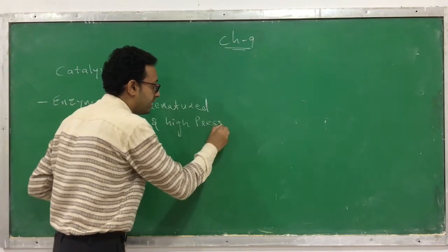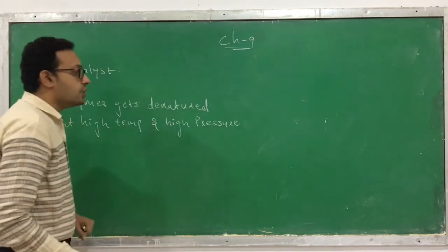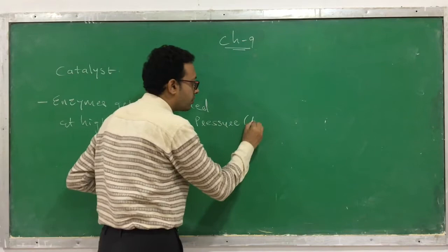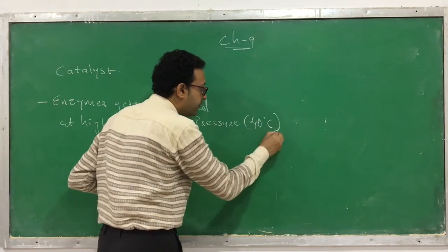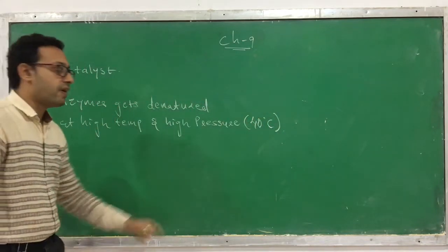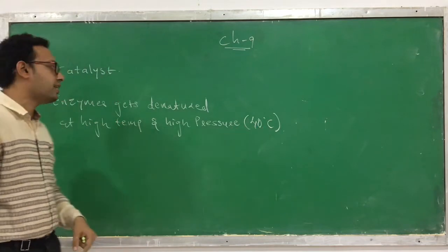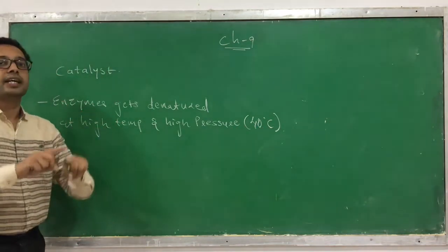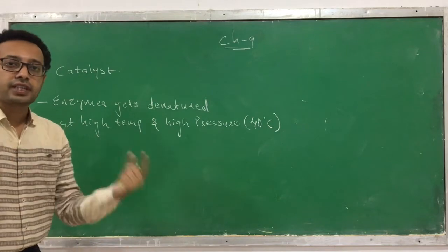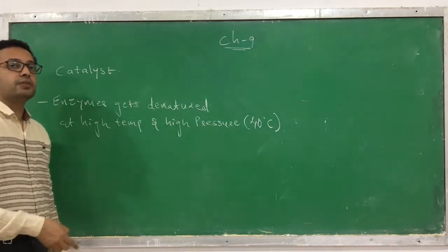Usually when the temperature is more than 40 degrees Celsius, these enzymes get denatured, their structure gets altered, and they cannot perform their functions.